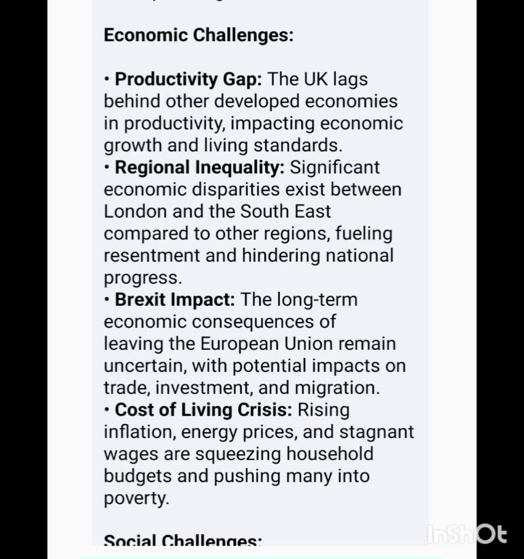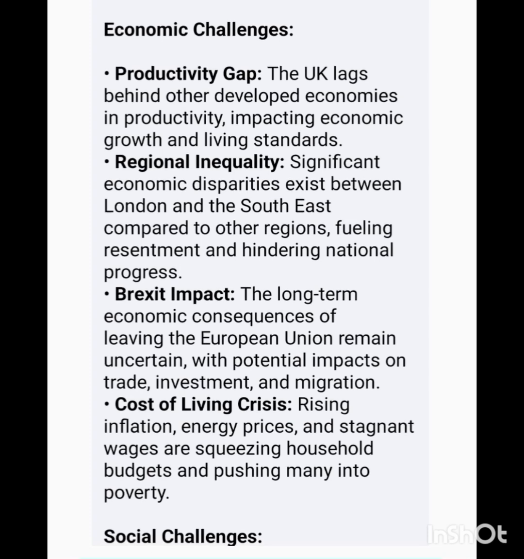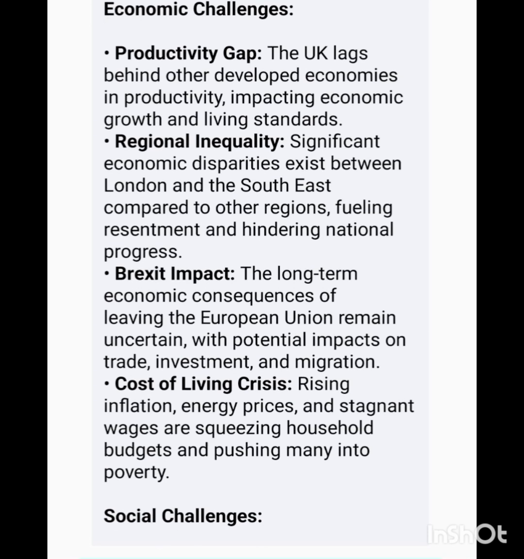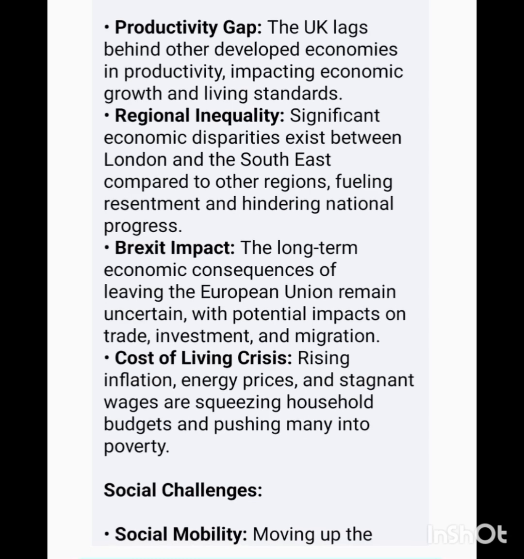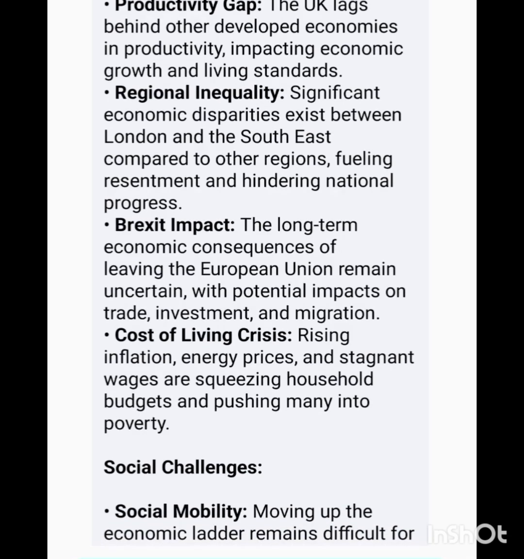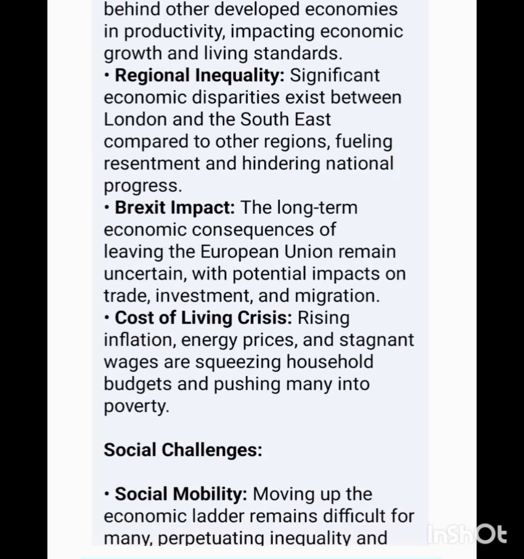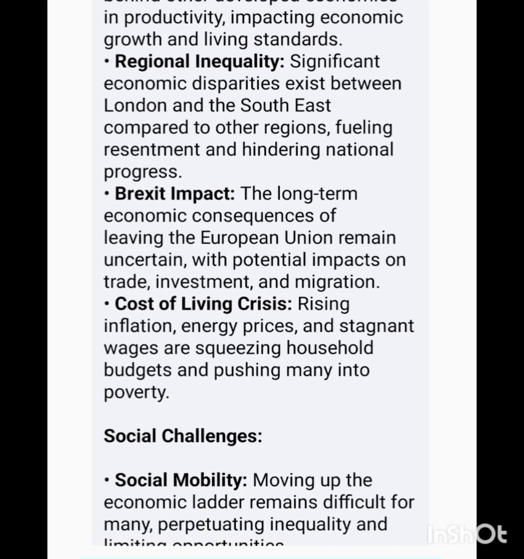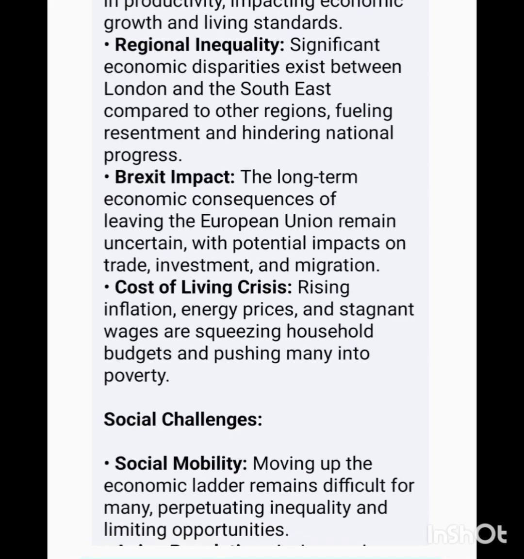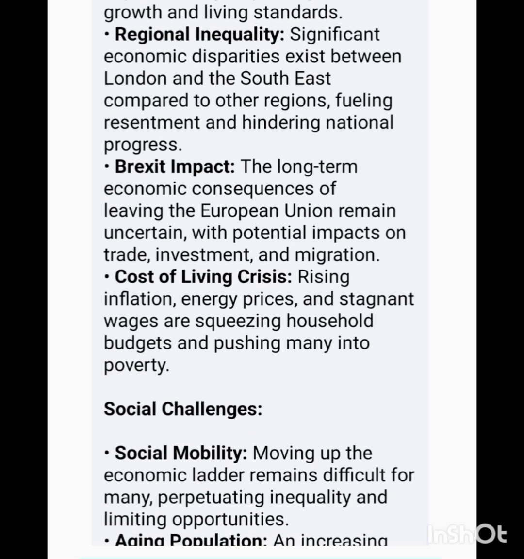Most pressing economic challenges. Productivity gap. The UK lags behind other developed economies in productivity, impacting economic growth and living standards. Regional inequality. Significant economic disparities exist between London and the South East compared to other regions, fueling resentment and hindering national progress.